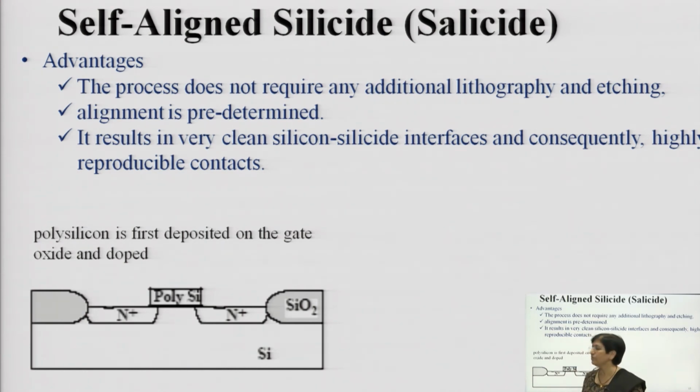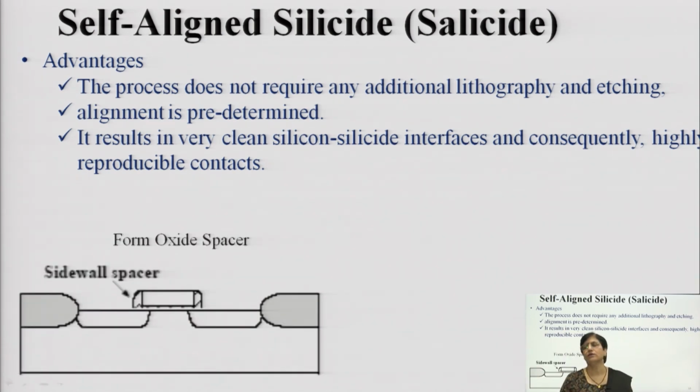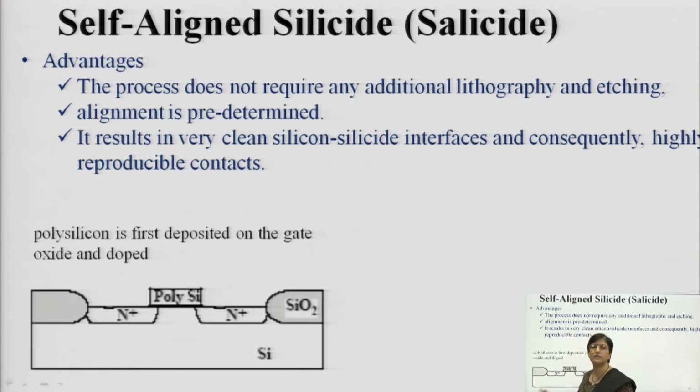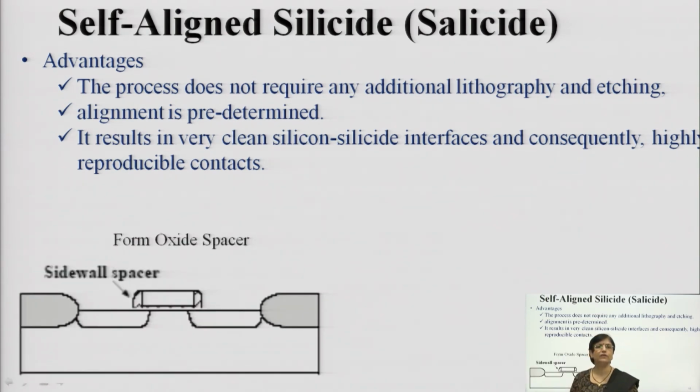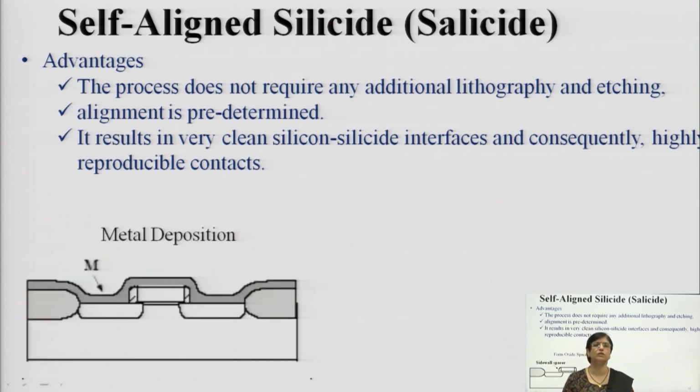So, polysilicon is first deposited on the gate oxide, then doped, and then the oxide spacer is formed. This is how it is being done. First you will establish the polysilicon layer, then you will establish the side wall spacer, and then you will establish the contact.